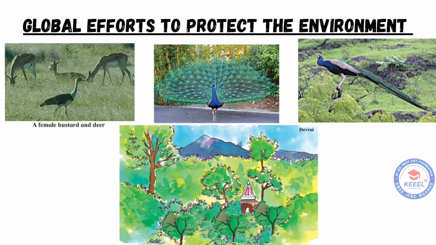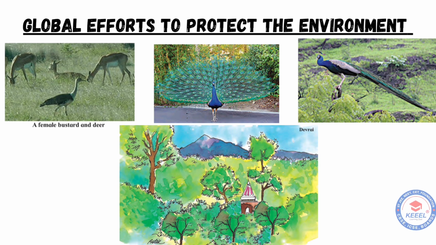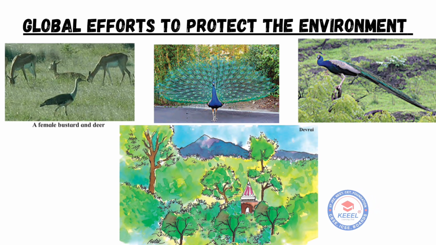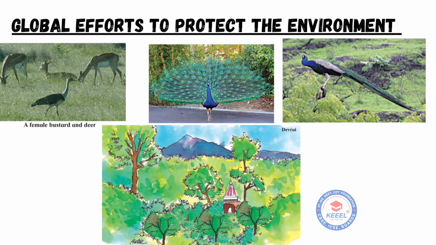Global efforts to protect the environment. Countries all over the world are now making rules to protect the environment. National parks, biodiversity parks, and sanctuaries are made to save wild animals and plants. Some examples are Kaziranga National Park, Tadoba National Park, Radhanagari Sanctuary, and Mayani Lake Bird Sanctuary. These places protect special animals and birds.